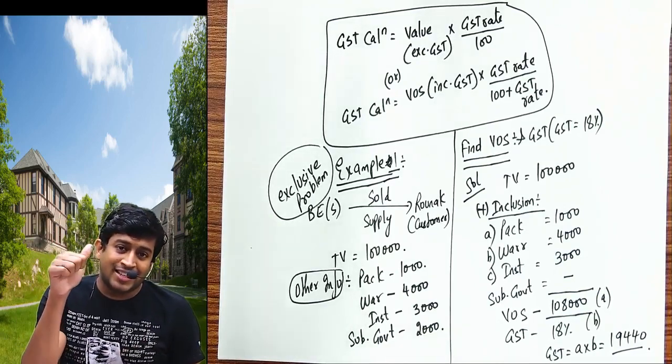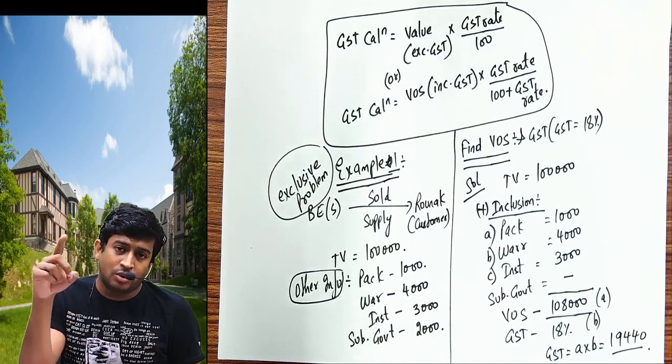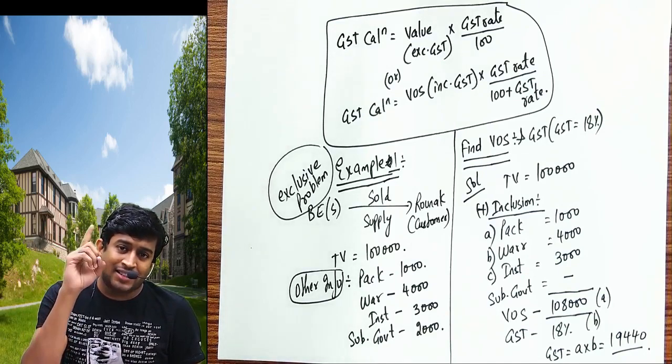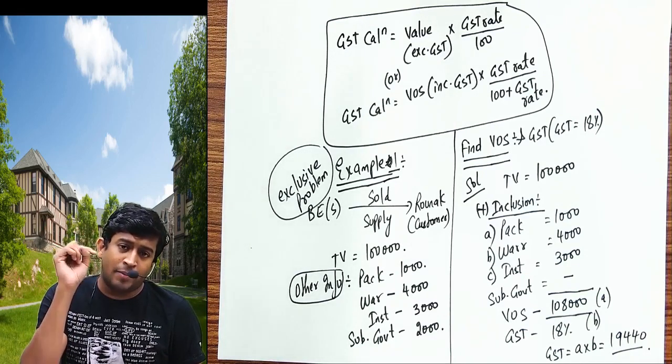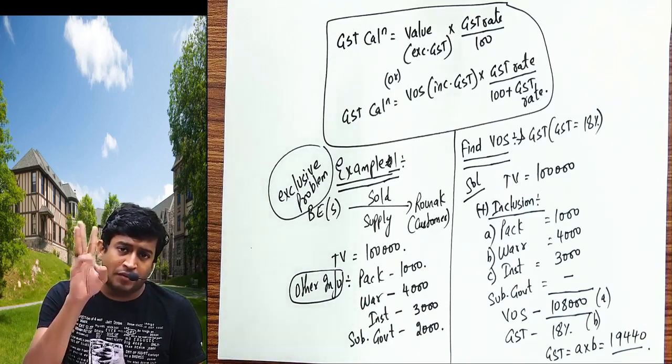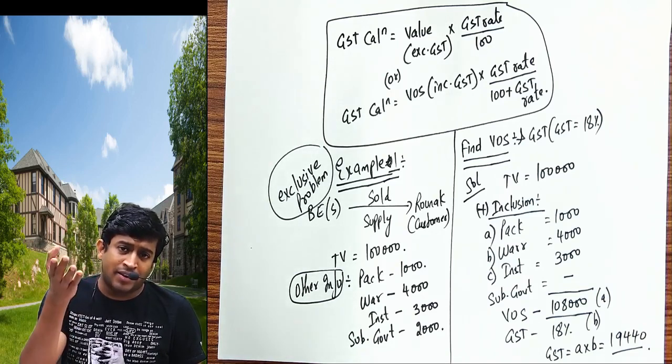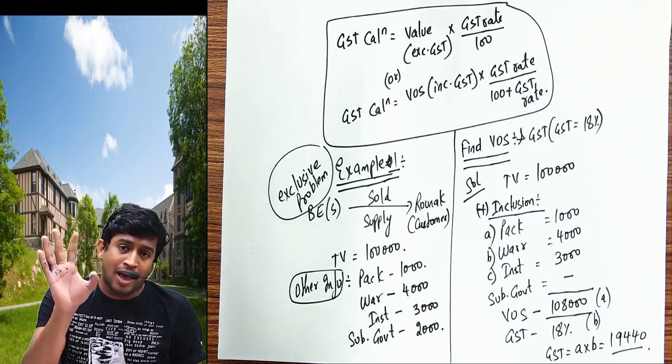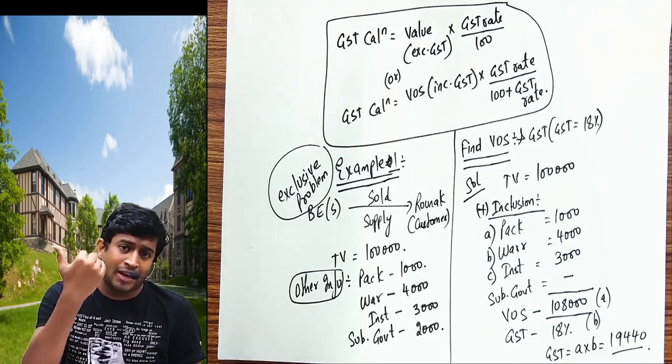First we take the transaction value, then we include inclusions. Number 1, under 15(1), all taxes other than GST. Number 2, any payment made by the recipient to a third party on behalf of the supplier. Number 3, we'll add all those incidental expenses. Around 15 examples we have. Number 4, under 15(4), any interest or fees paid if I am collecting because they did not make the payment on time, provided I am asking him to pay. If I tell him don't pay, I will not add.